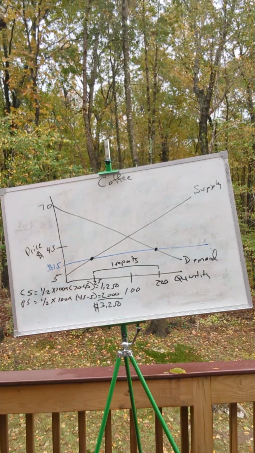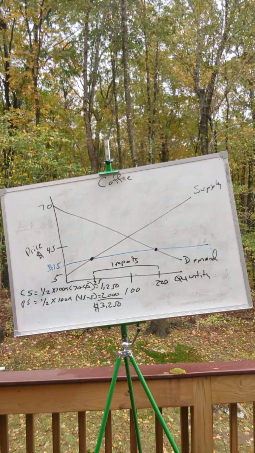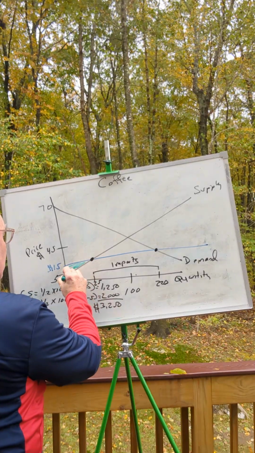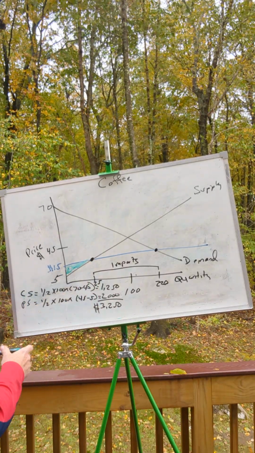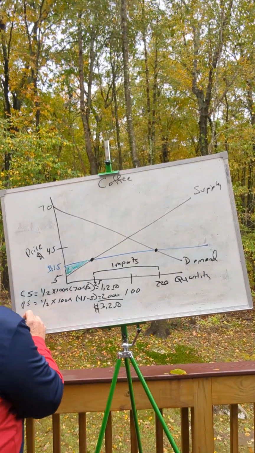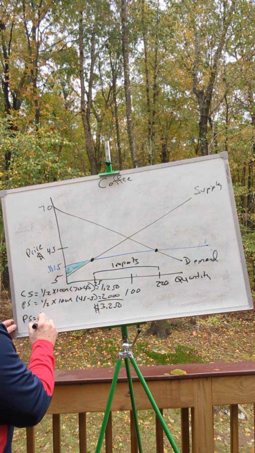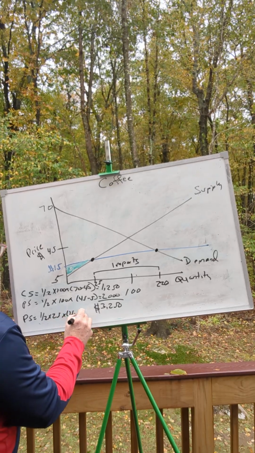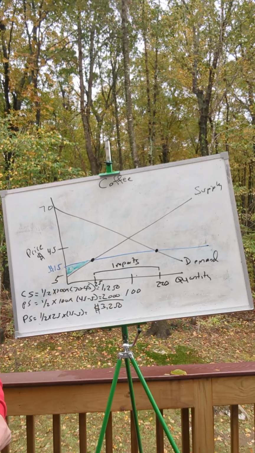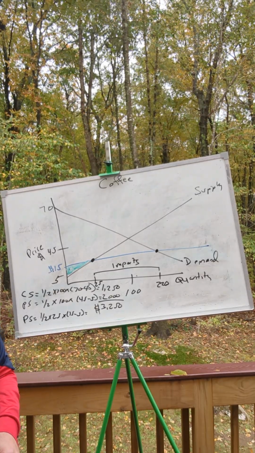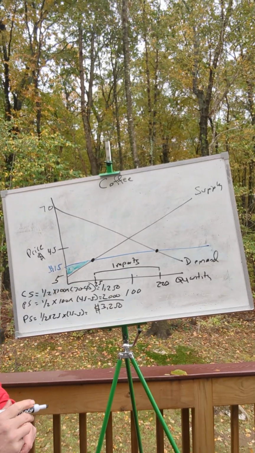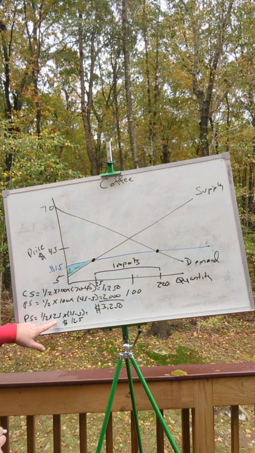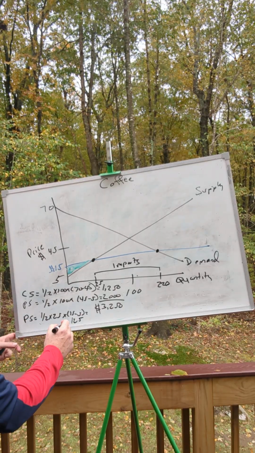Producers, of course, are not happy with this lower price and this lower quantity supplied. Producer surplus is going to shrink down to this little triangle right here. And so producer surplus, after opening up to trade, is going to be 1/2 times 25 times 15 minus 5, which is going to be $125, right? Because half of 25 is $12.50 times 10 is $125.